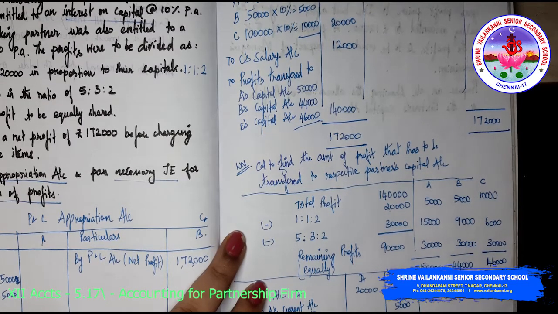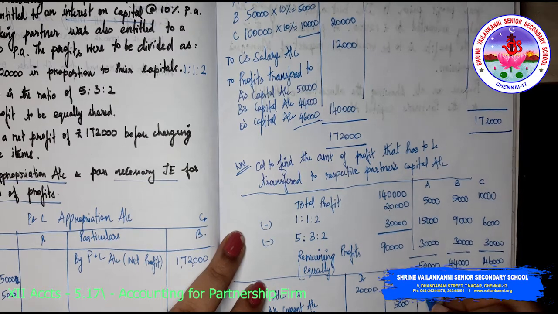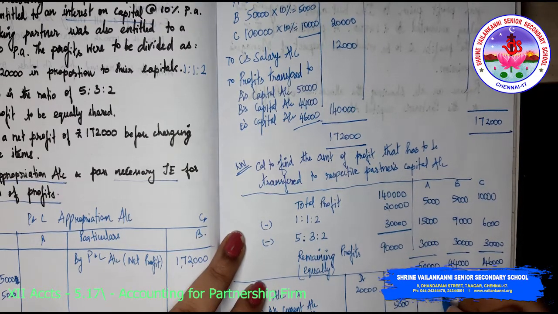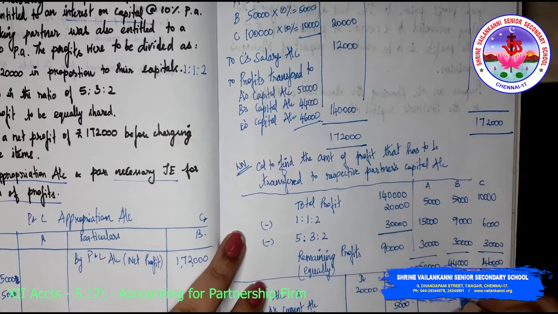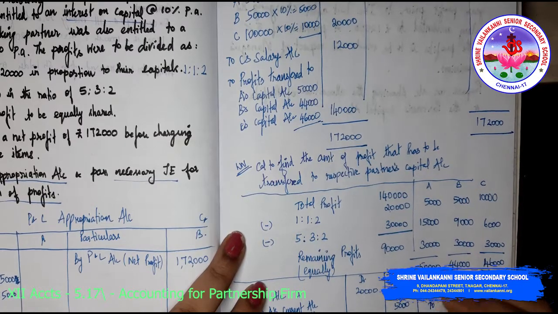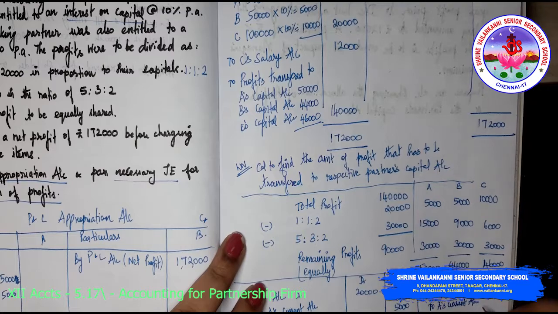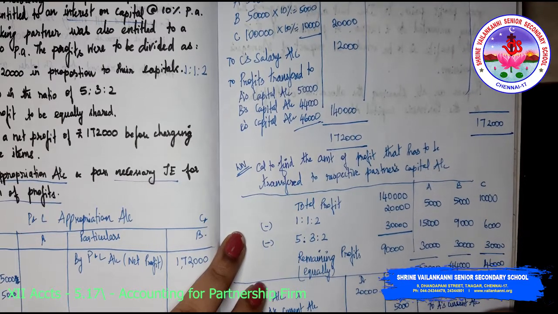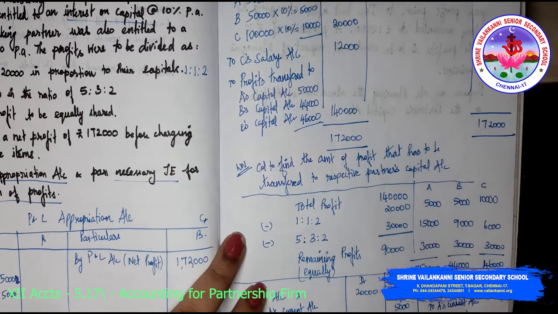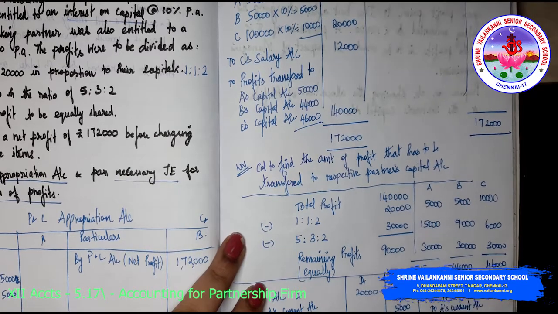Then the last entry: P&L appropriation account debit to A's current account, to B's current account, to C's current account.